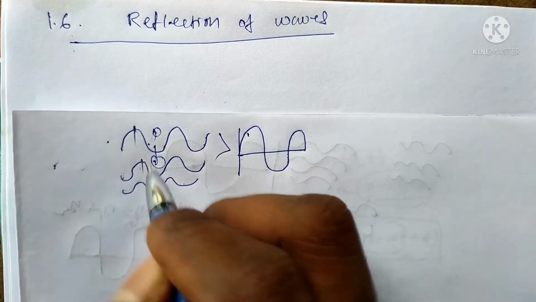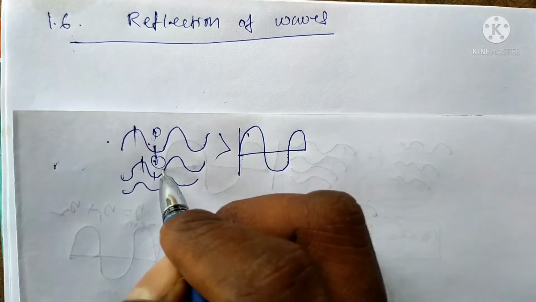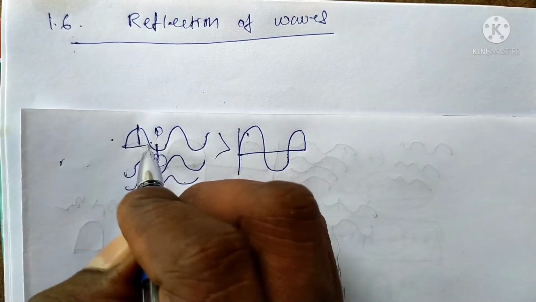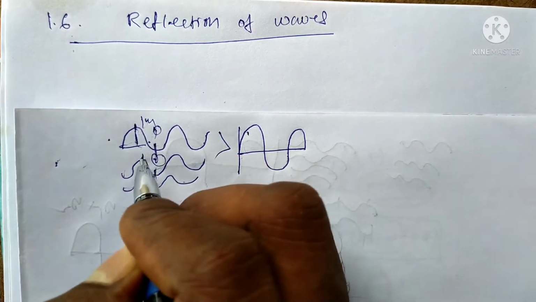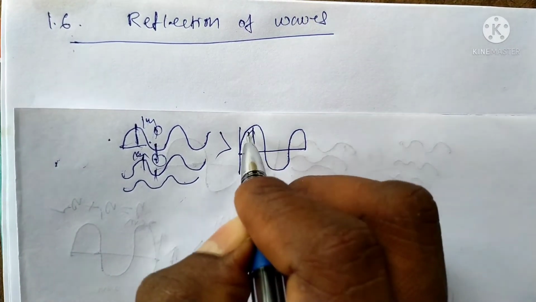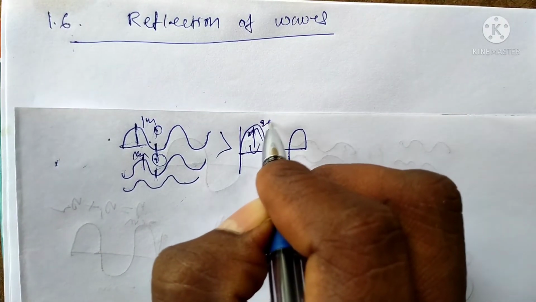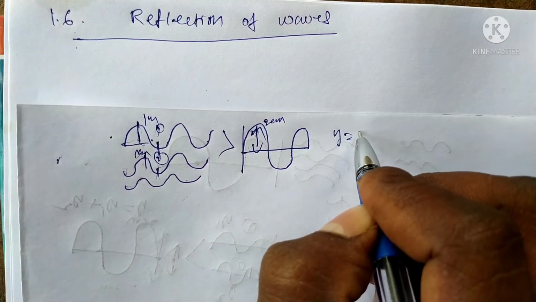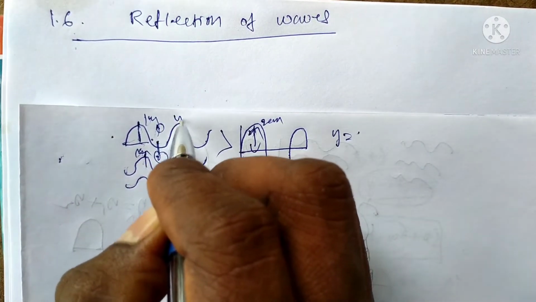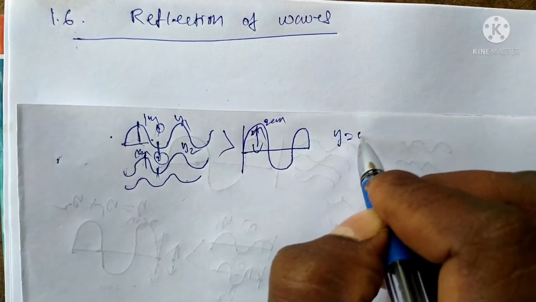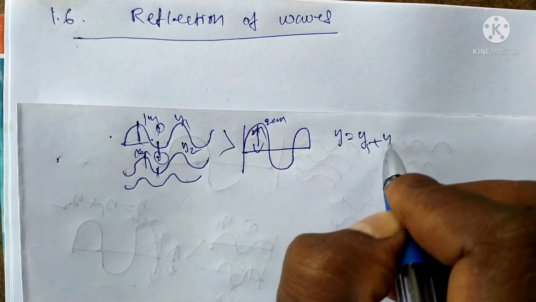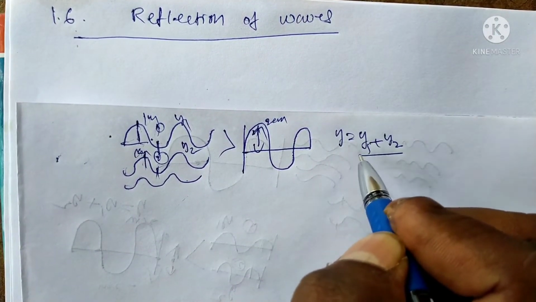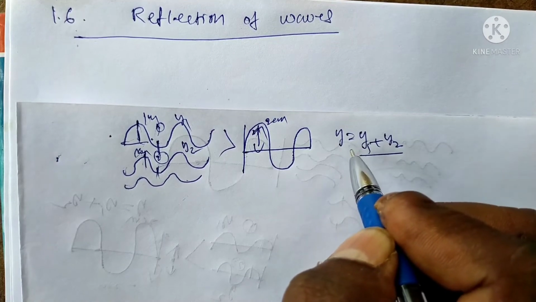That means crest and crest can superpose, and trough and trough can superpose. We get the highest amplitude. Suppose here the amplitude is 1 centimeter and here 1 centimeter; the amplitude of the resultant displacement is 2 centimeters. Suppose the first wave is y1 and the second is y2. The resultant wave is y1 plus y2, the resultant displacement of the two superposed waves.